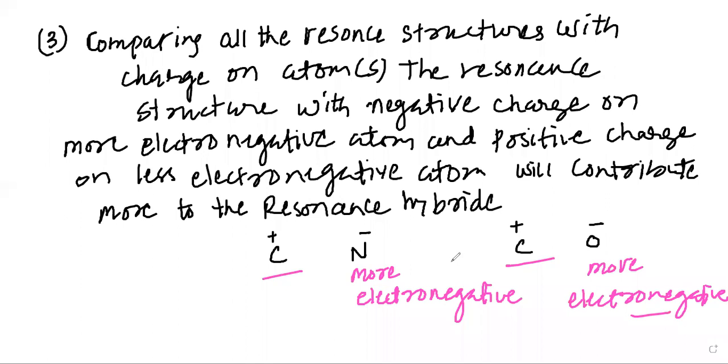So that kind of resonance structure is going to be a more stable resonance structure, my dear students. That is how we can easily understand resonance structures. Let us now understand the same thing with a few examples. Let us study the various examples and understand this point.